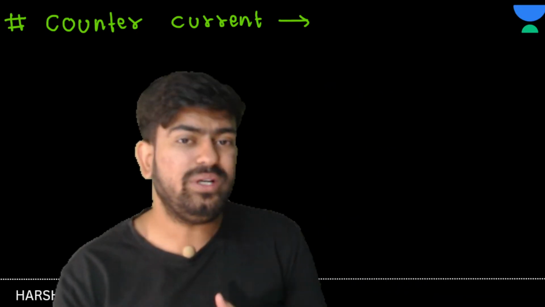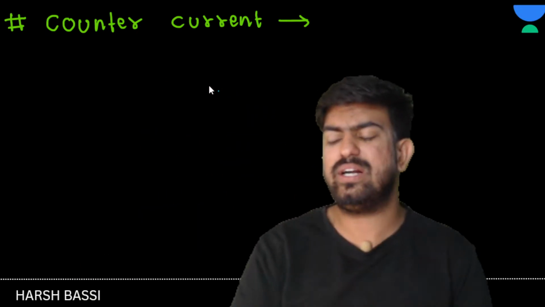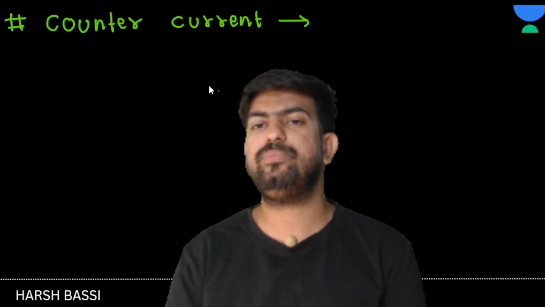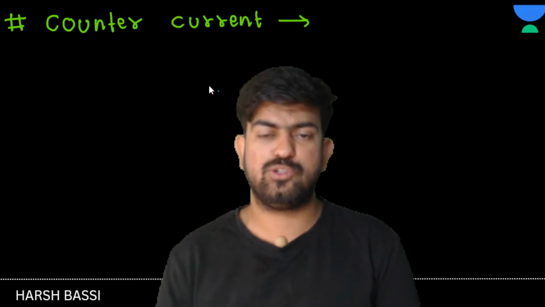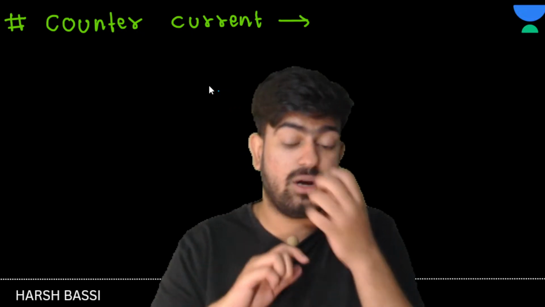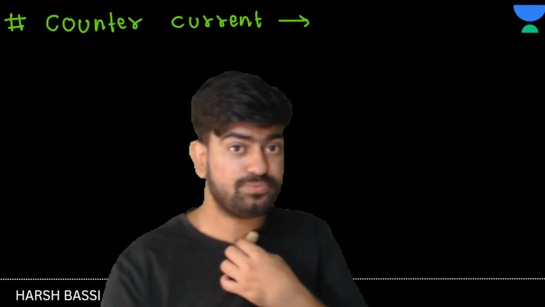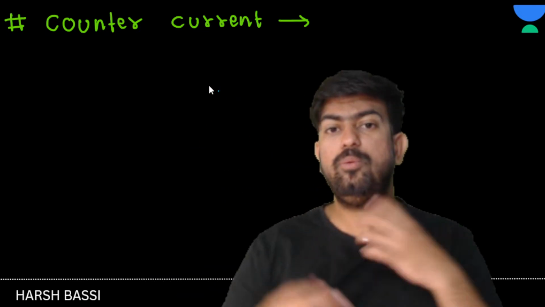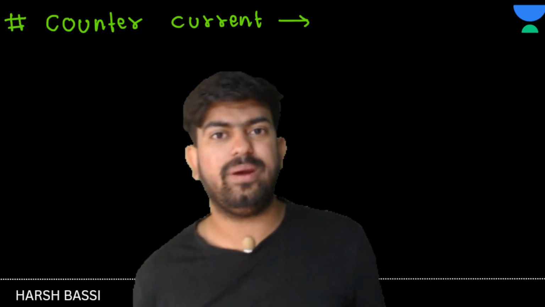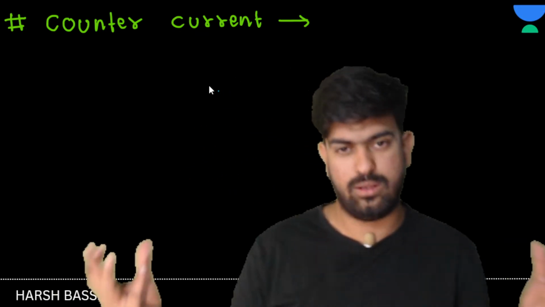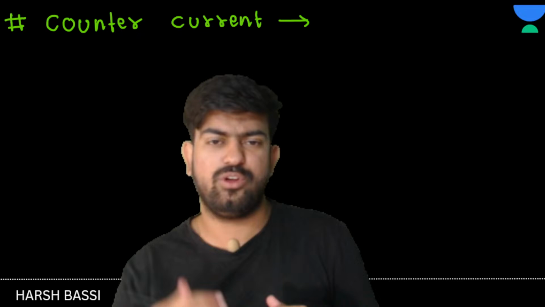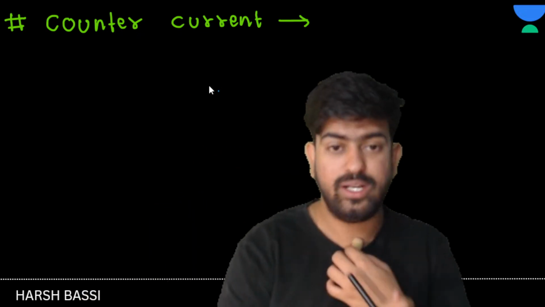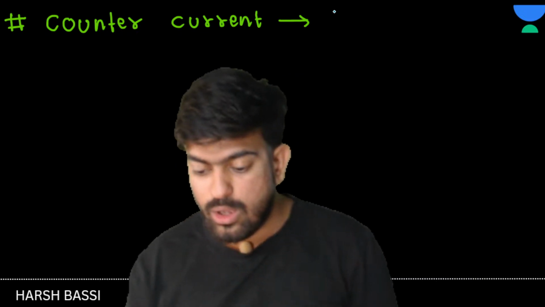See, counter current means what? Let's suppose you are saying that, sir, we all belong to mammals, and I am saying that no, we don't belong to mammals. So I am countering you. Let's suppose you are saying that Mumbai is in India, and I am saying no, Mumbai is not in India, it is somewhere in China. So I am contradicting you. You are going this side, so I am coming this side. This is the word counter. Okay.